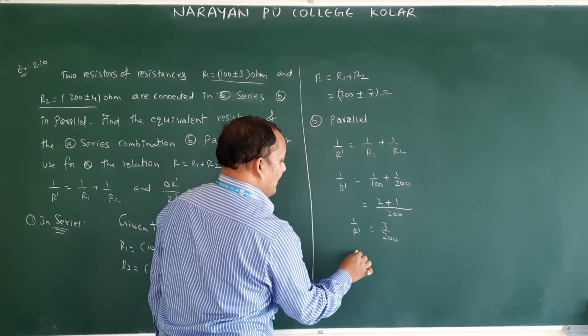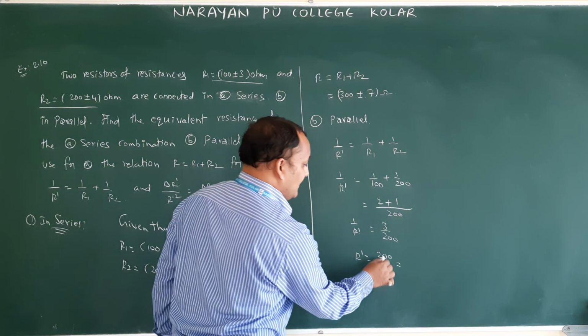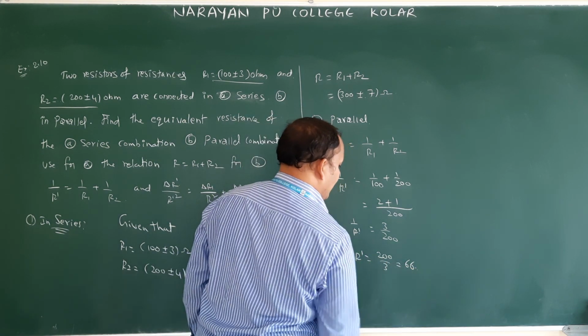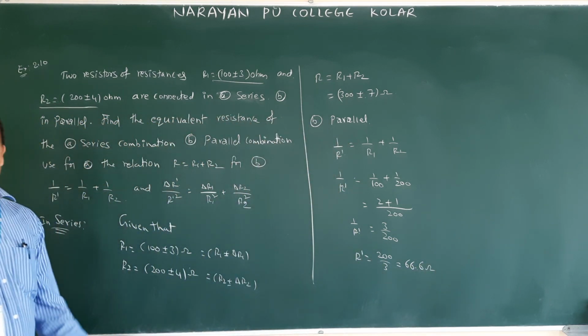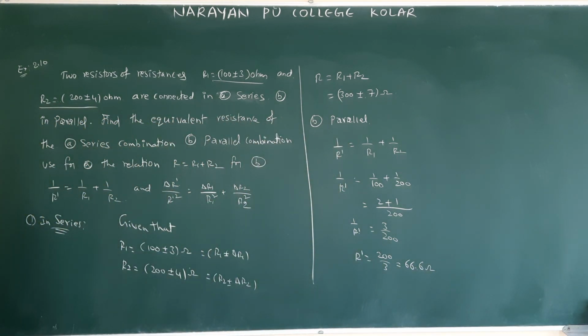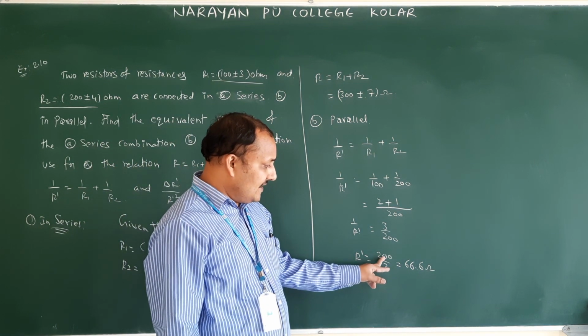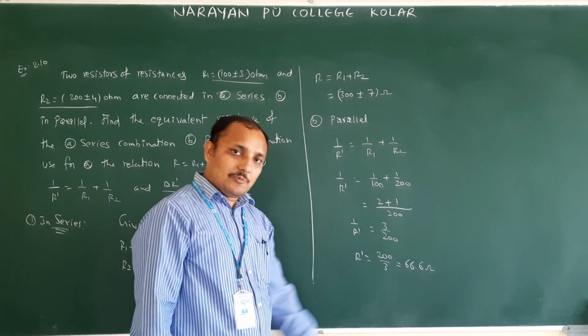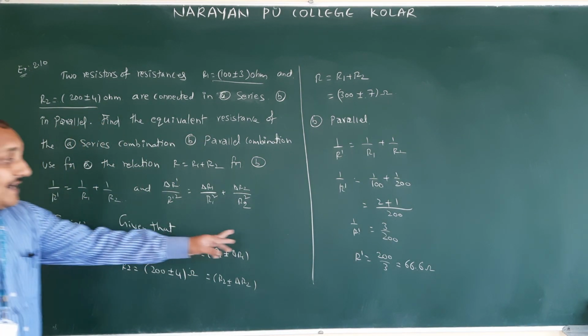This is 1 by R dash. R dash is equal to 200 by 3, which means 66.6 ohm. So they gave 1 by R dash, and R dash is equal to 66.7 ohm. 6 3s are 18, 20, so 6 3s are 66.6 only you will be getting. That is R dash.